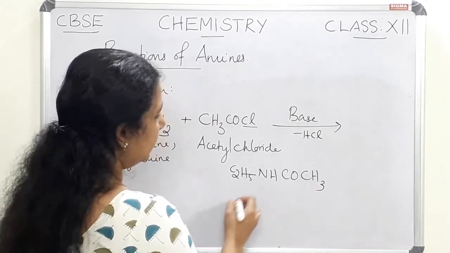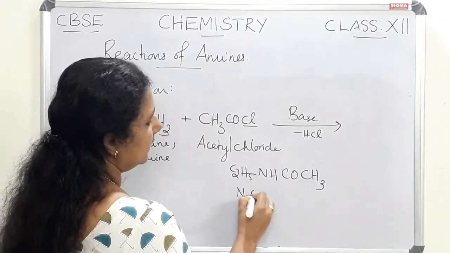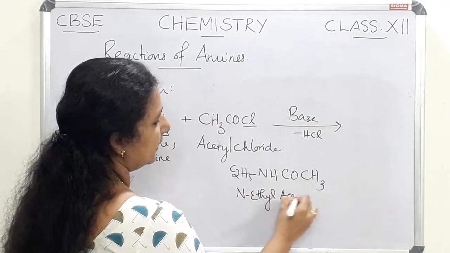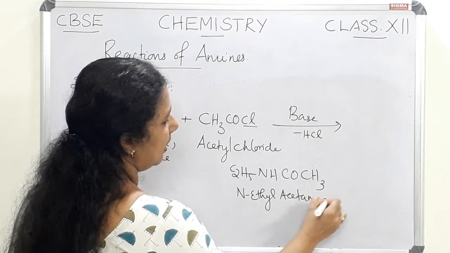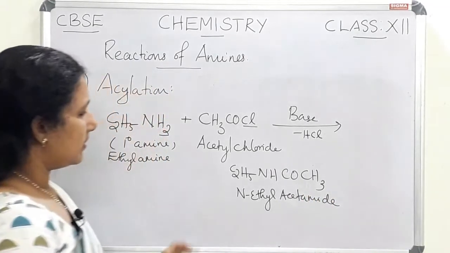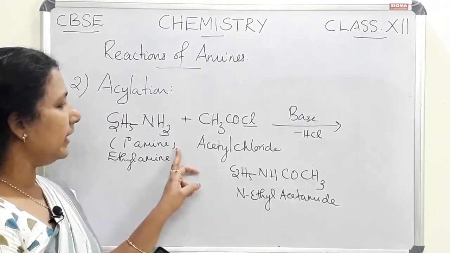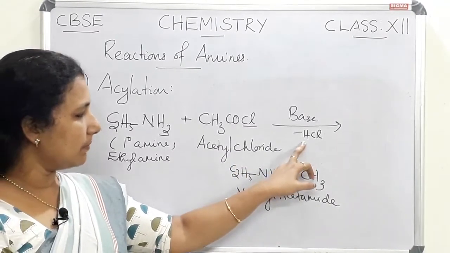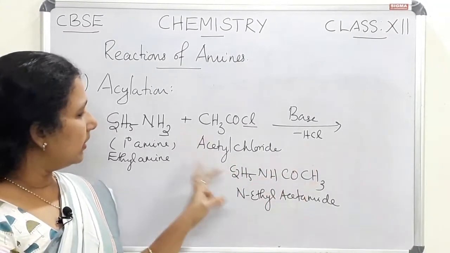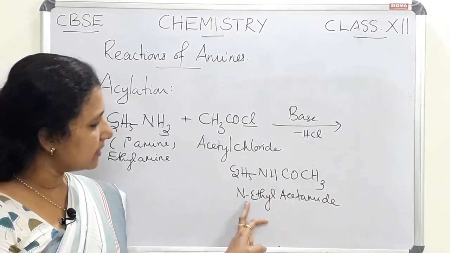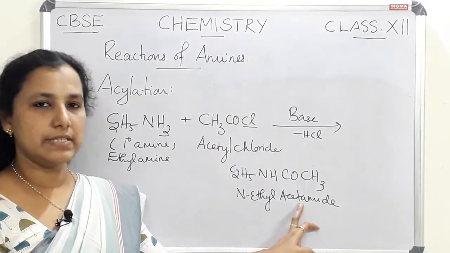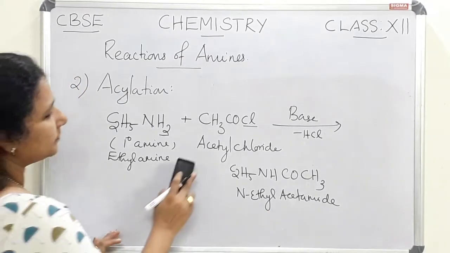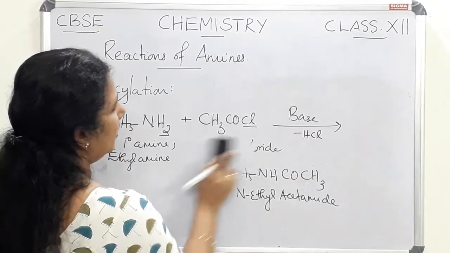This is called N-ethyl acetamide. So a primary amine reacts with an acid chloride in the presence of a strong base, gets acylated and produces N-ethyl acetamide. This is the product. If you are taking, instead of acid chloride, an acid anhydride,